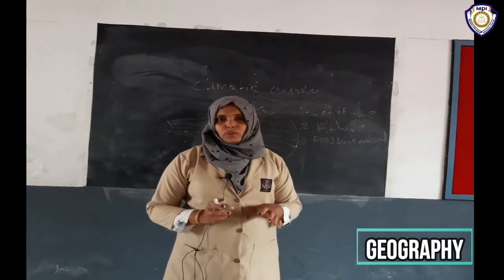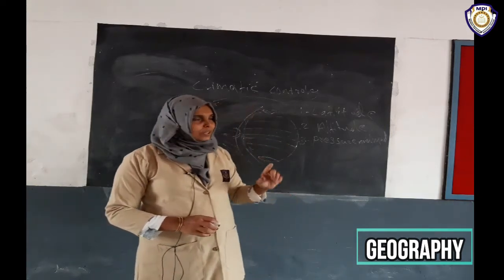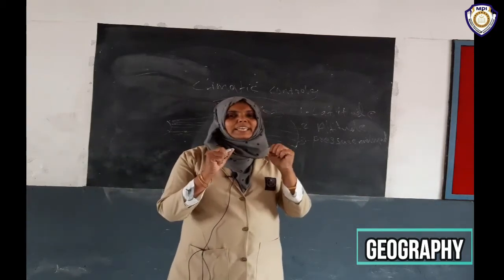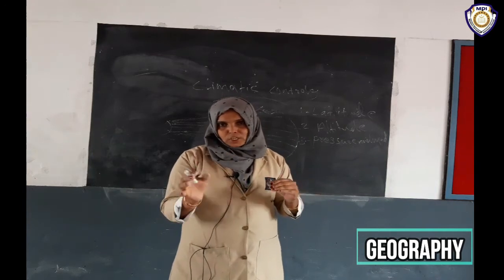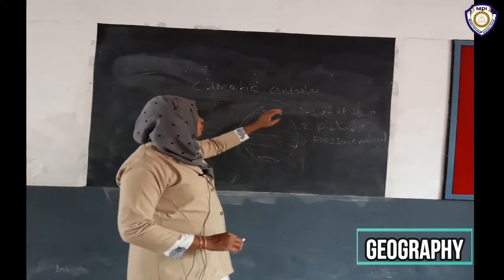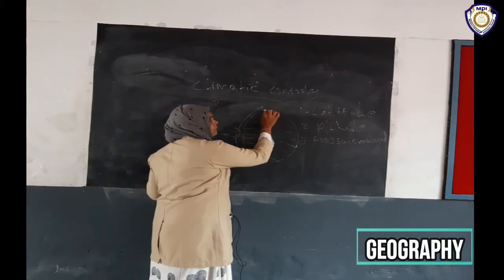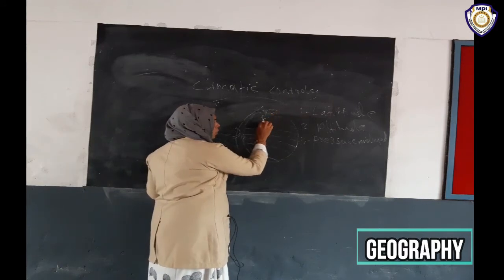We know the South Pole and North Pole are cold areas. Pressure here is high, we know that. High pressure means a colder area, where air is sinking and dense. Wind blows from high pressure to low pressure. So from here to here, cold wind flows from high pressure to low pressure.